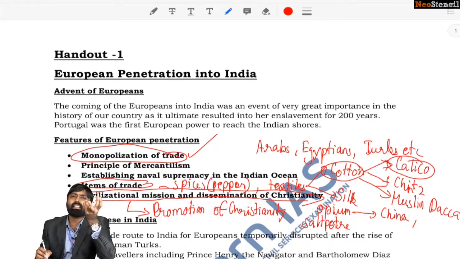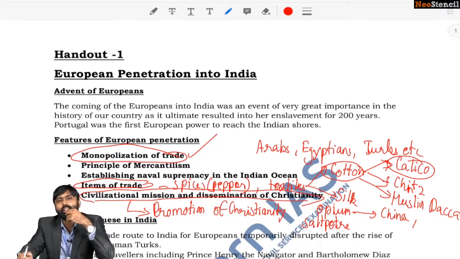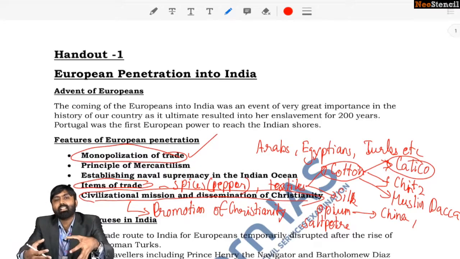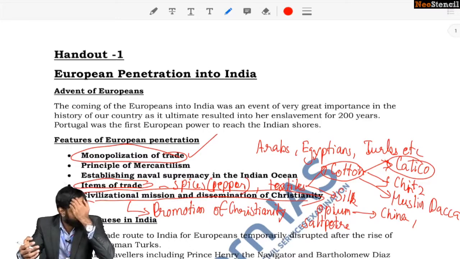So Orientals is actually a European interpretation of what Asia is. It is not actually what Asia is. Okay, it's a European interpretation. They would say that this is the Oriental law. See, many of our texts have been translated by the British, especially religious and cultural texts. So there are certain problems attached to those translations, because it is their interpretation of what Indian culture is.